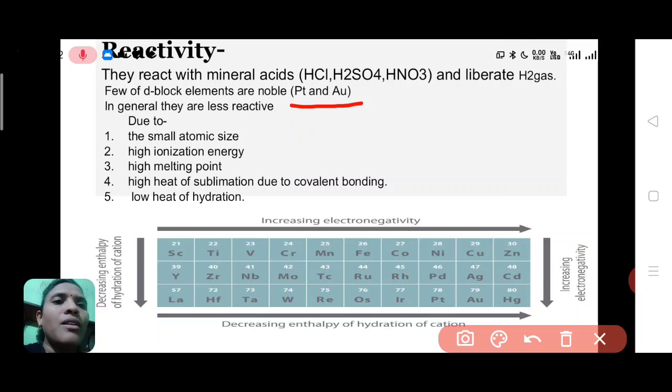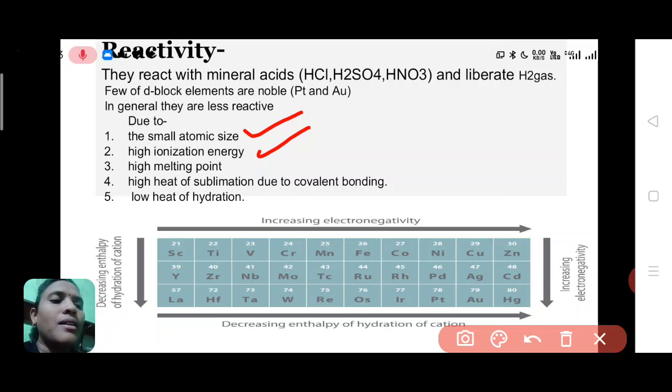In general, all the d block elements are less reactive. Why are they less reactive? First reason is they have a small atomic size. Due to small atomic size, they have high ionization energy, means they require more amount of energy to remove the outer electron, and that's why they are less reactive.